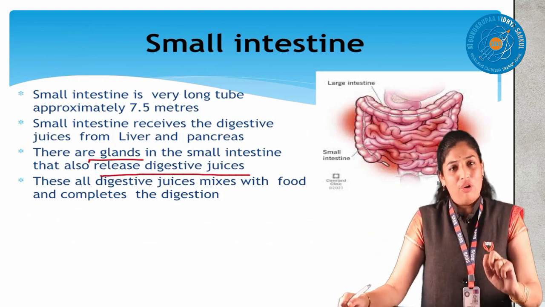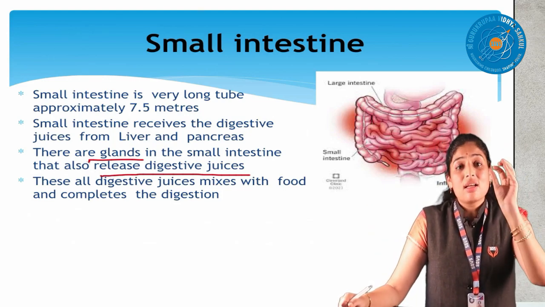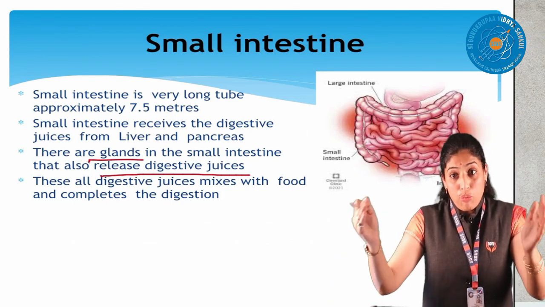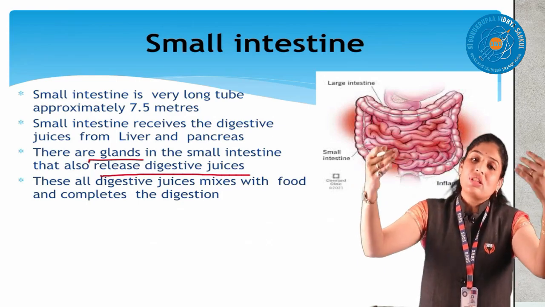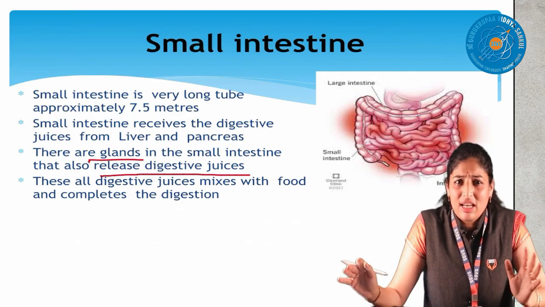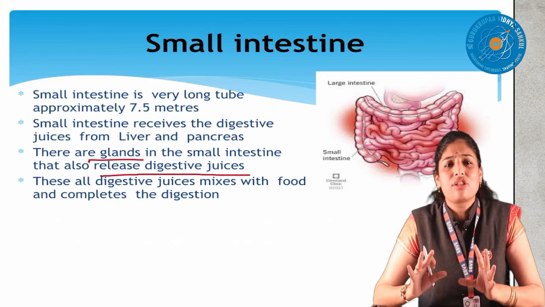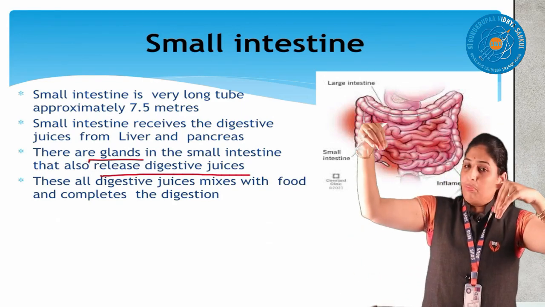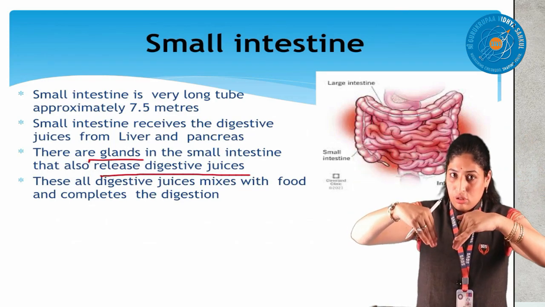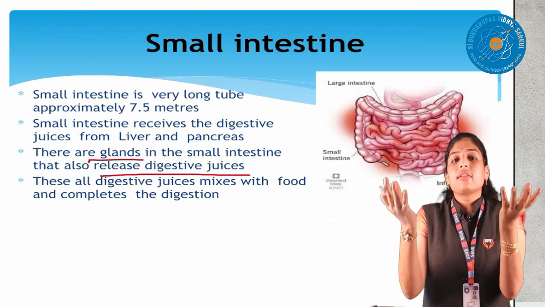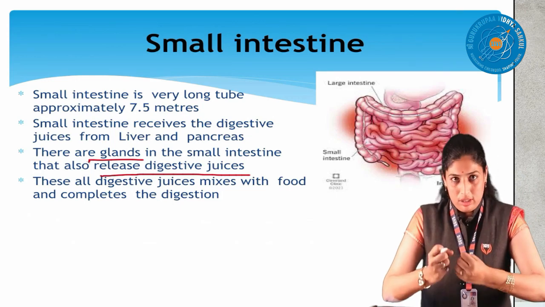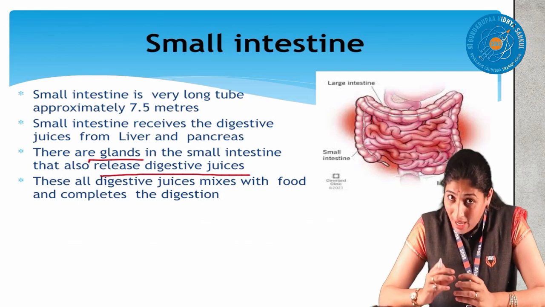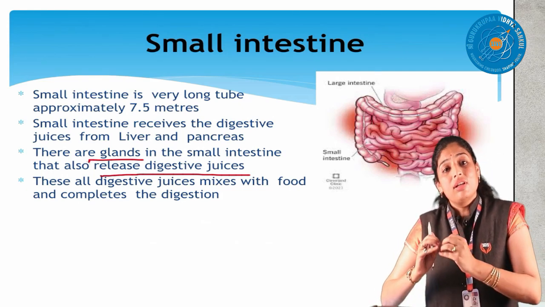But these two are very important, because the liver secretes some digestive juices and the pancreas also secretes some digestive juices. Both will send their juices to whom? The small intestine. The small intestine is ready to receive the pipeline connection. At last, I will show you how the pipeline connections are there, from the liver and the pancreas, both to the small intestine. The small intestine receives the juices from both organs, because what the liver and pancreas secrete is very important for our digestion.